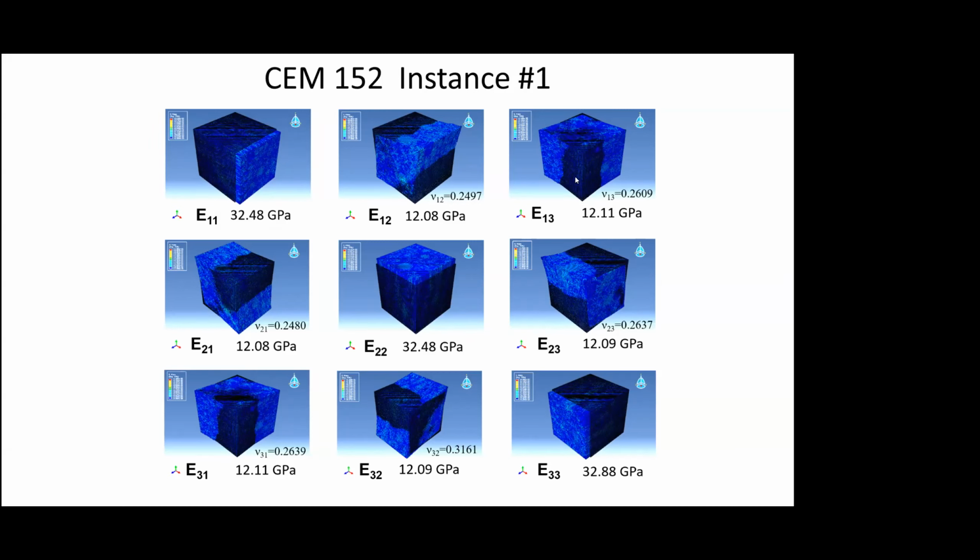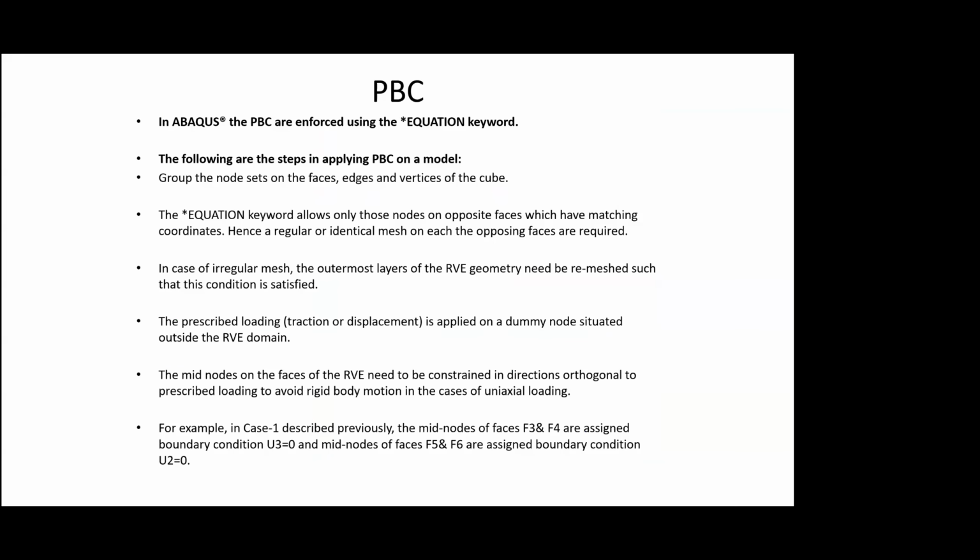So in Abaqus, the periodic boundary conditions can be enforced using the equations keyword, and the keyword allows only those nodes which have matching coordinates on either side. So there are certain limitations, and we made sure that the models follow those. So in periodic boundary conditions, you can see this particle ends here and it starts on the opposite edge. So there is continuous matter.